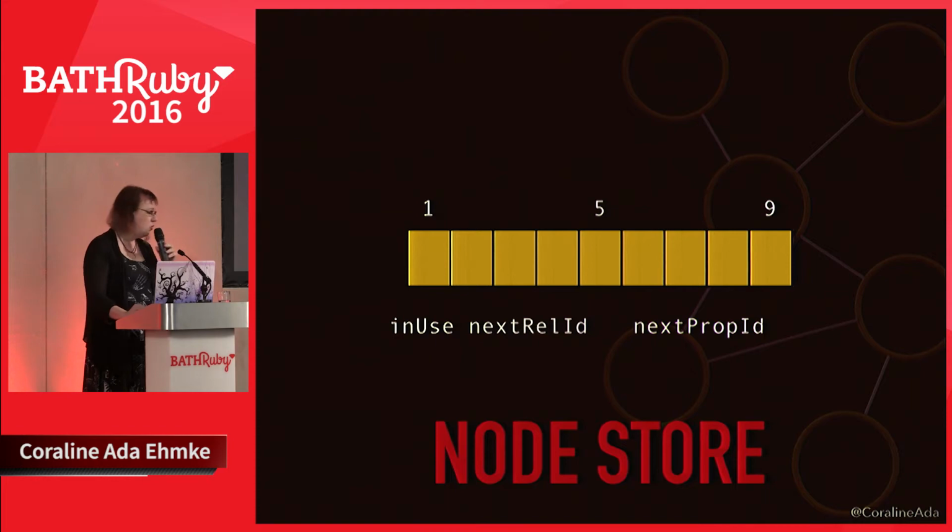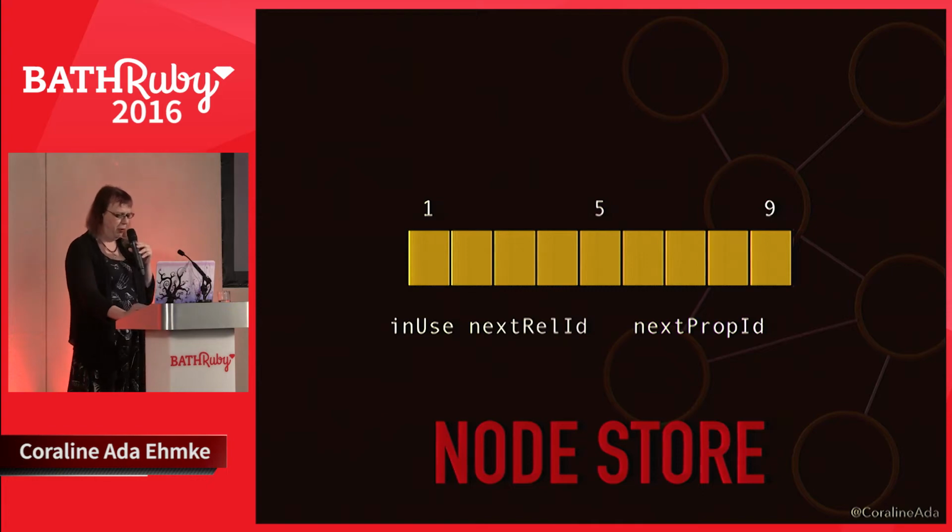So the first byte of a node is the in-use flag, which indicates to the database if there's data associated with this node or if it can be reused. The next 4 bytes are the ID of the first relationship connected to the node. The last 4 bytes represent the ID of the first property for the node. The node record's pretty lightweight. It's just a couple of pointers.